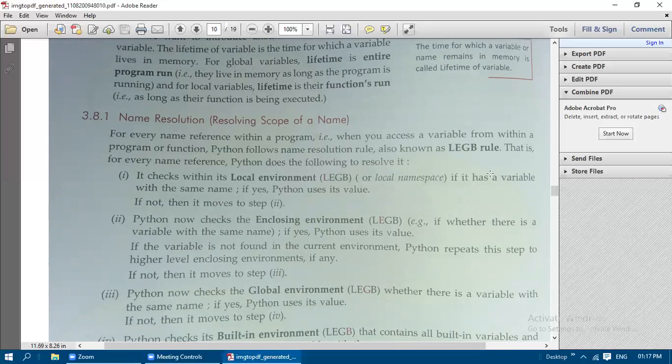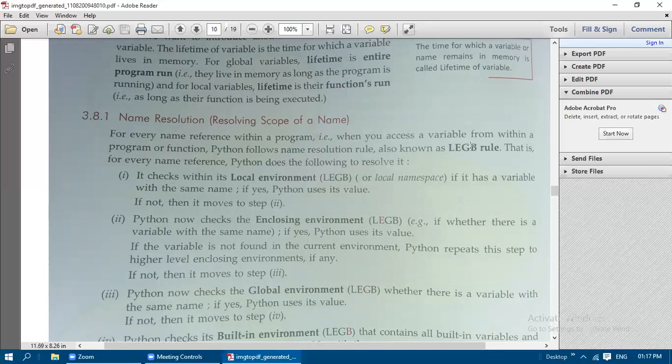First it will refer to the local environment, whether a variable with that name is available or not. If the variable is not available in the local environment, it will refer to the enclosing environment, that is, whether it is available in any other block. Even if it is not there, it will check the global part.